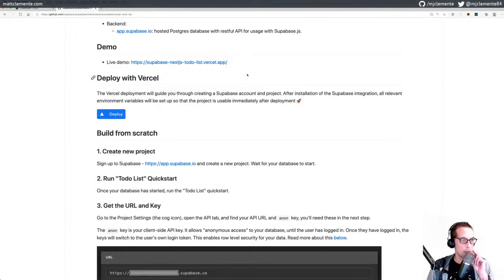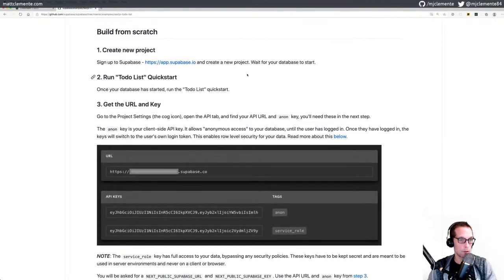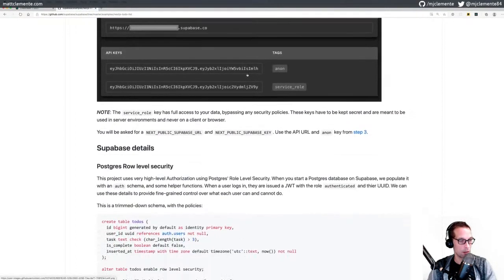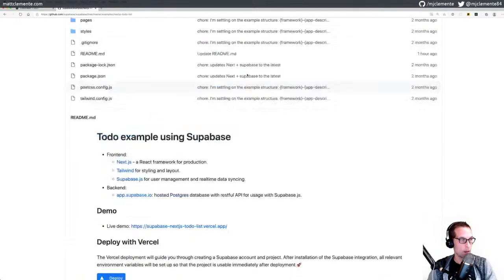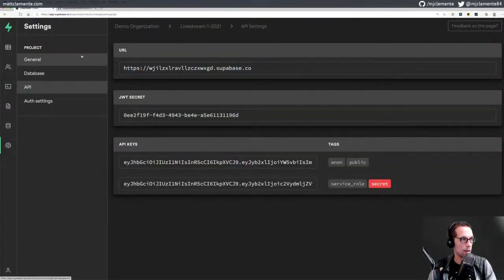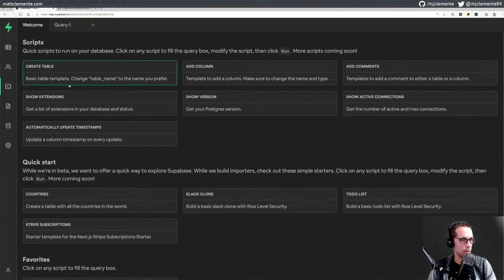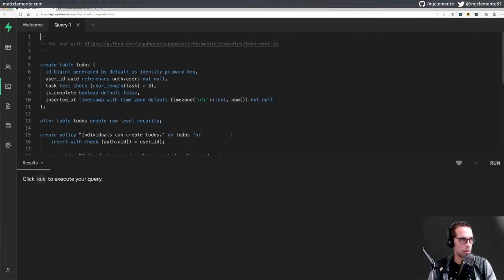The Vercel deployment will guide you through creating a Supabase account and project. After installation of the Supabase integration, all relevant environment variables will be set up so the project is usable immediately after deployment. I'm assuming here. Alright, we did our to-dos. We probably need. Alright, let's go back to our SQL editor and our to-do list.